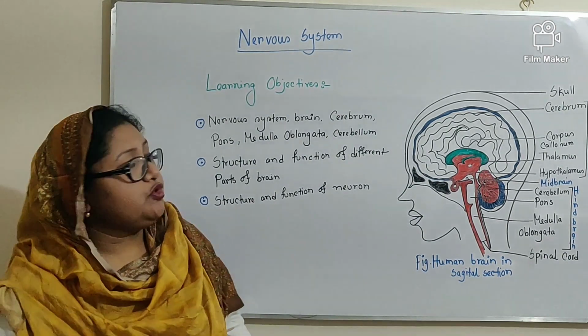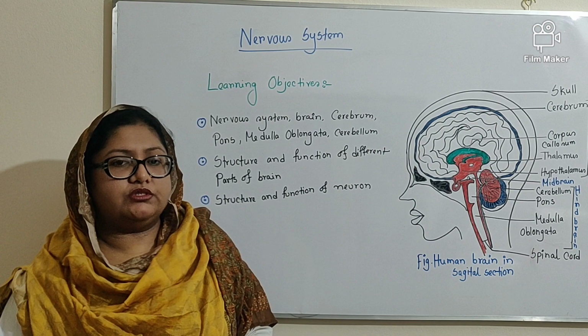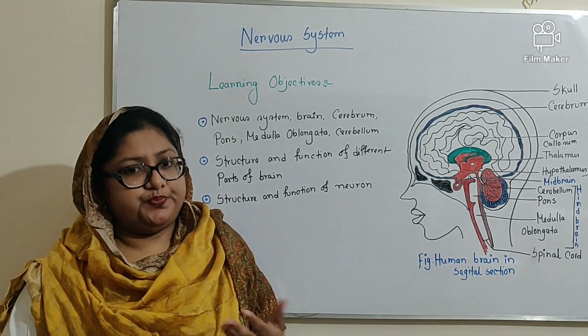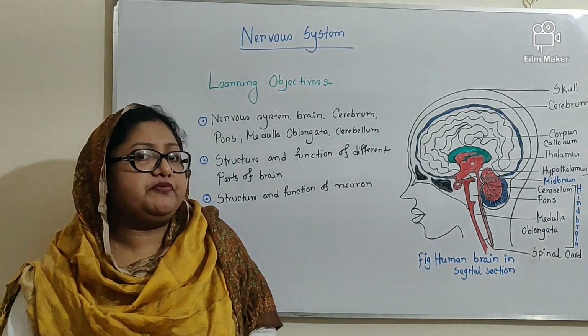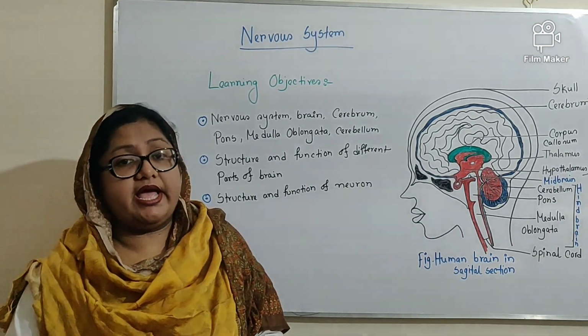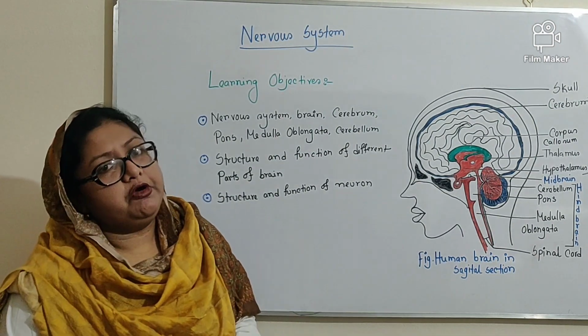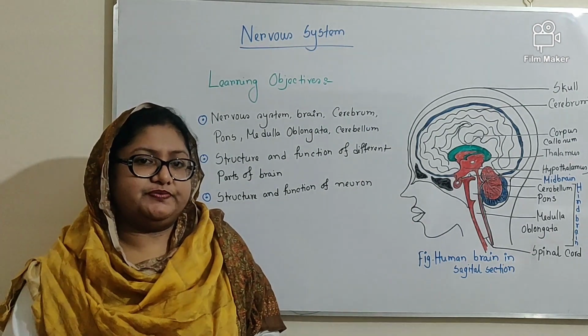From today's lecture, you will be able to define the nervous system, brain, cerebrum, pons, medulla oblongata, and cerebellum. You will also be able to explain the structure of the brain, that means different parts of the brain and their functions. Moreover, you will also be able to explain the structure and function of neuron.